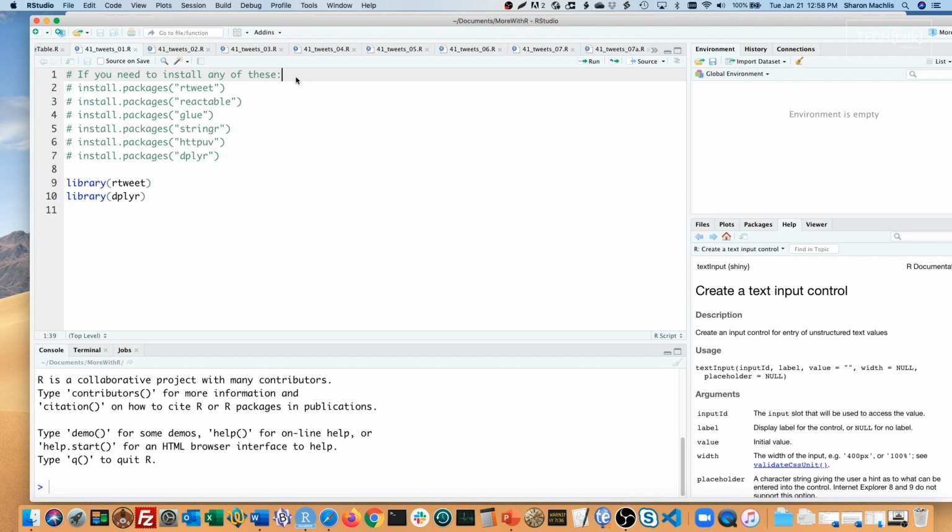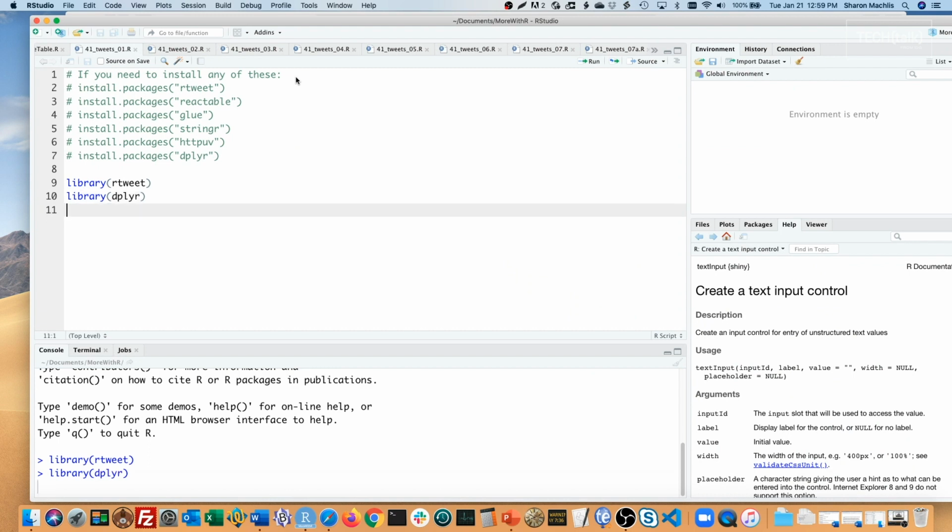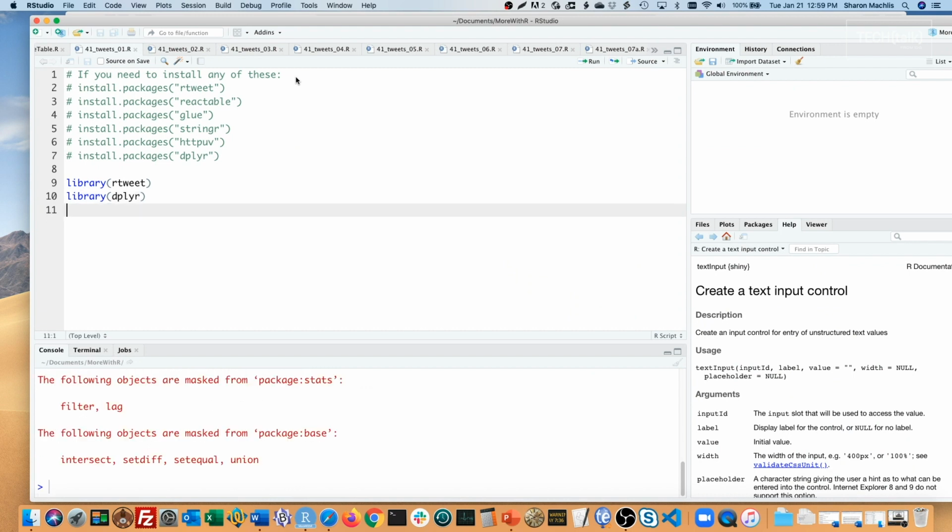First, you want to install and load any of this project's packages you don't already have: rtweet, reactable, glue, stringr, httpuv, and dplyr. Then to start, load rtweet and dplyr. To use rtweet, you need a Twitter account because you need to authorize rtweet to use your specific account credentials. That's because there's a limit to how many tweets you can download in a 15-minute time period.